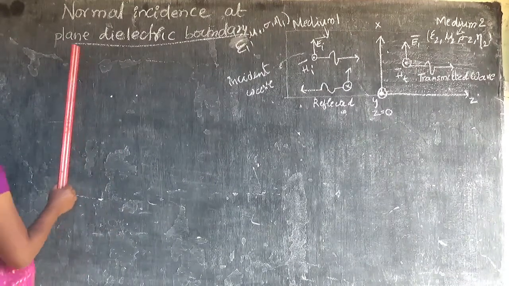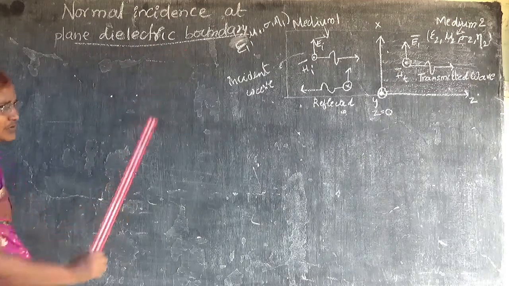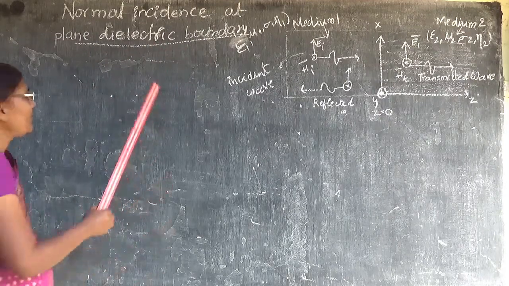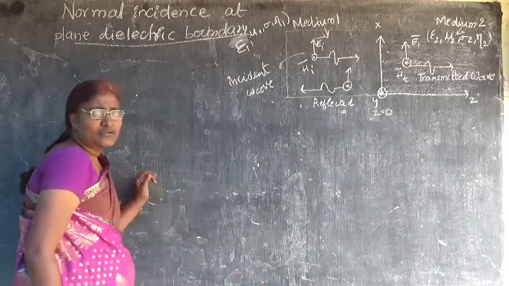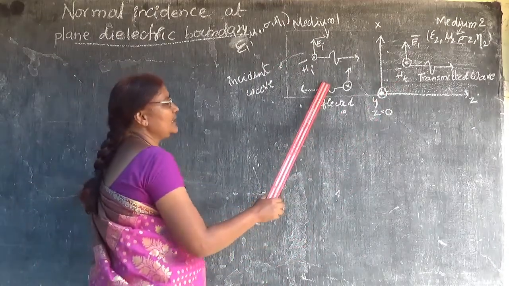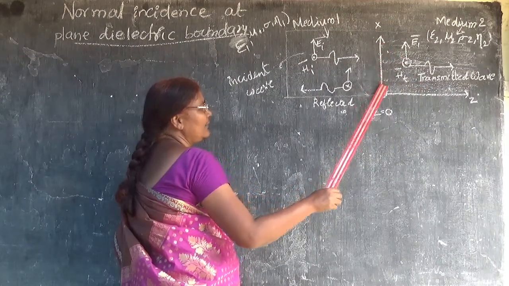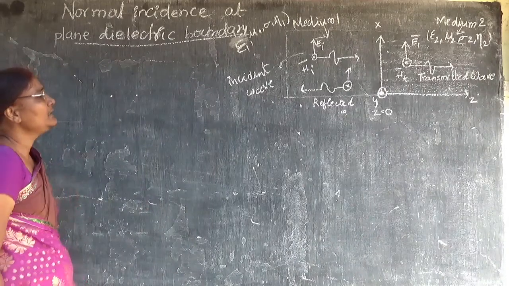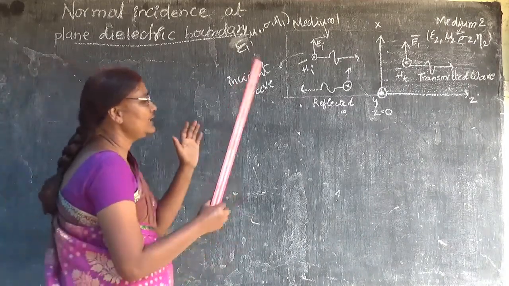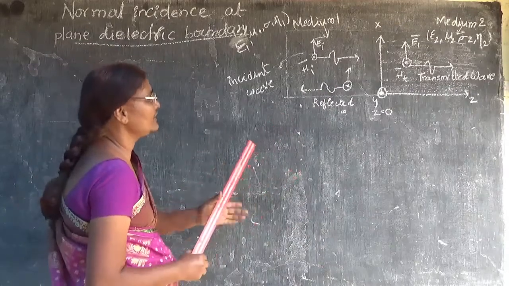So we are talking about the plane dielectric boundary. This is the boundary between two media. This is one dielectric medium and this is the other dielectric medium, and the merging point is called the boundary. Here it is a bounded region. It is not an unbounded region, it is a bounded region.